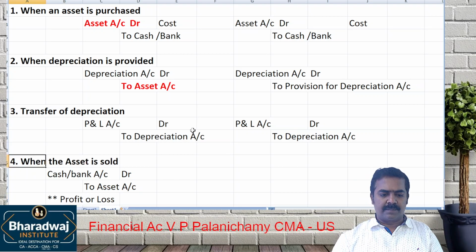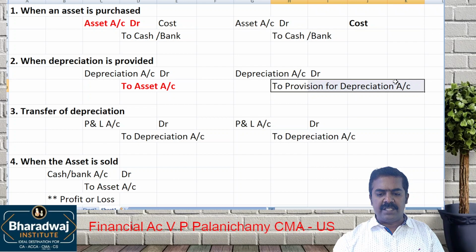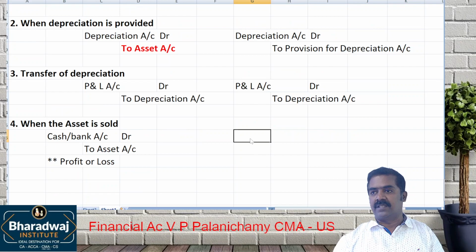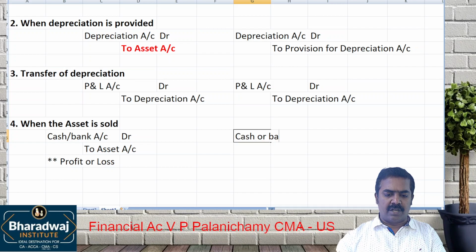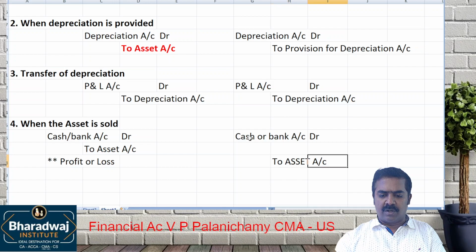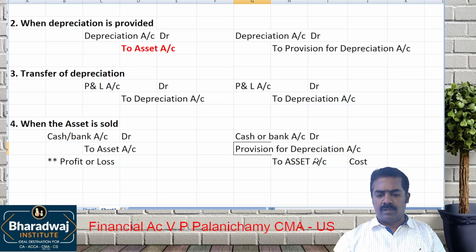But look at the other method. What is the other method? Provision for depreciation account method. When an asset is purchased, it is recorded at what price? Cost. Is depreciation taken to the asset account? No. The asset will be recorded at cost price. So when an asset is sold, cash or bank account debit to asset account, the cost will be recorded. Then that provision for depreciation also will be closed.